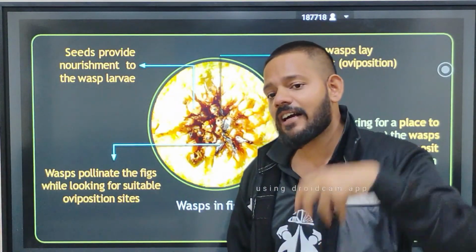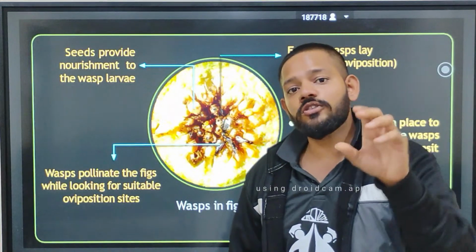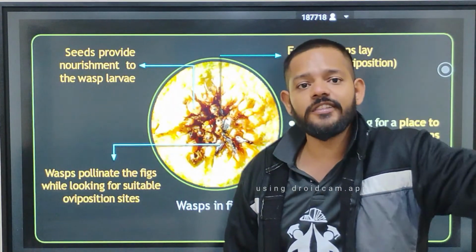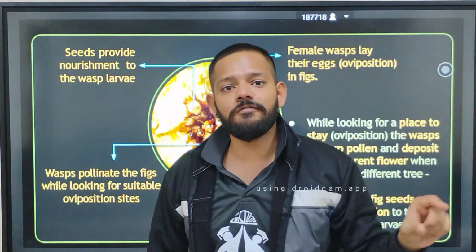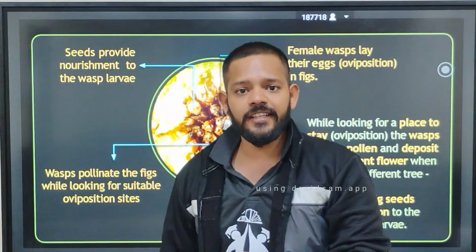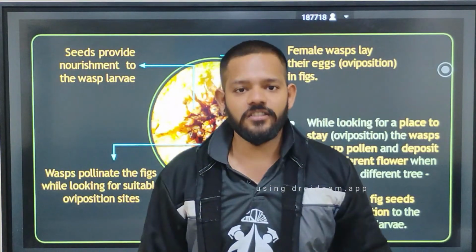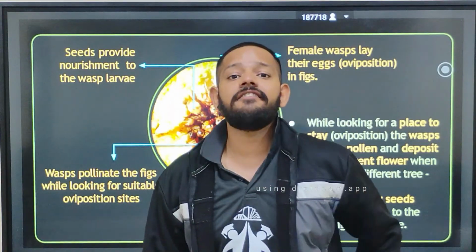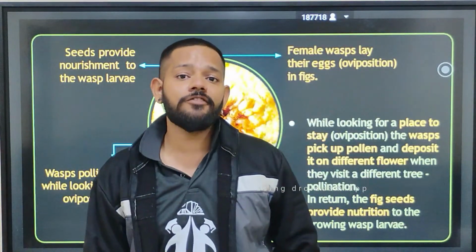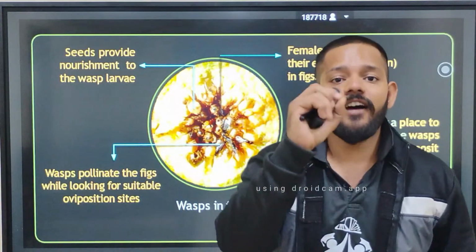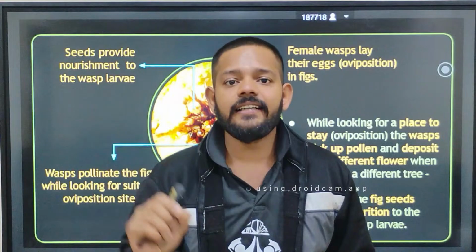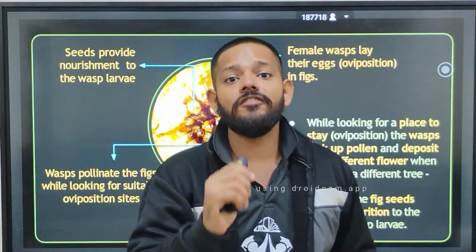So the wasps enter inside the inflorescence and lay eggs in the female flower regions. Now after some days that egg hatches and converts into a larva, and that larva feeds on the female flowers. Now that wasp comes out from the inflorescence, and the pollen which is present in the male flowers, at the gate of that fig inflorescence, attaches to the wasp. And when this wasp goes to some other inflorescence of the same fig tree or another fig tree, it does pollination. That's how pollination in the fig plant takes place. The important thing for that inflorescence is your fig wasp, and the relationship between fig wasp and fig tree is an example of mutualism.